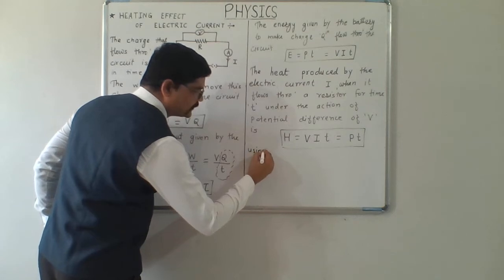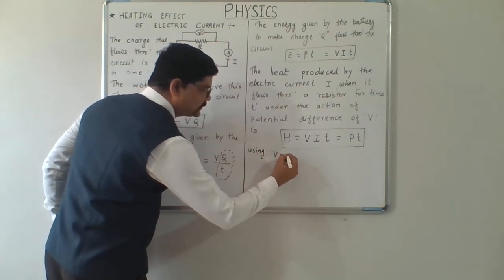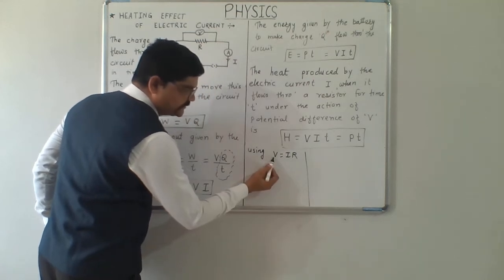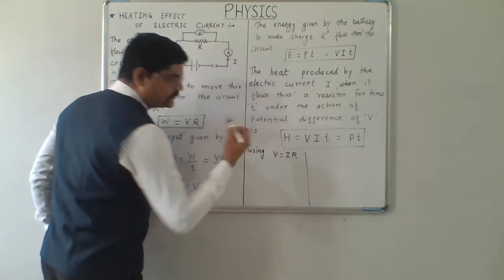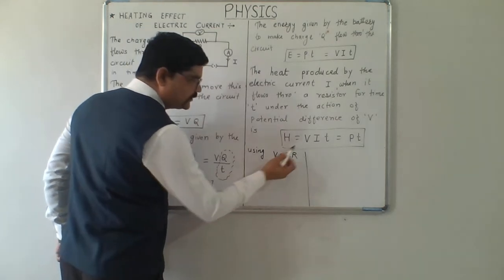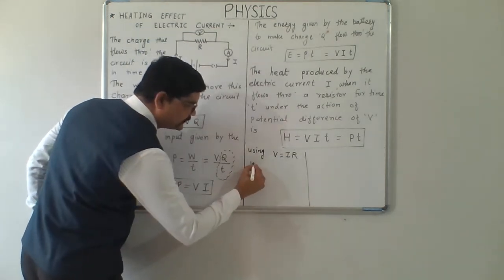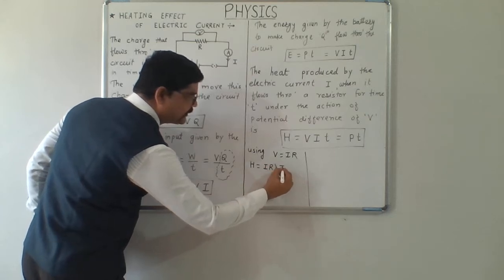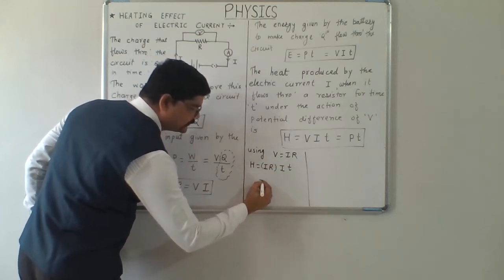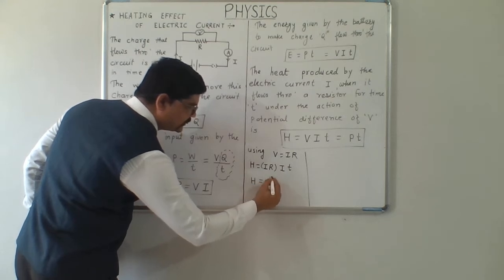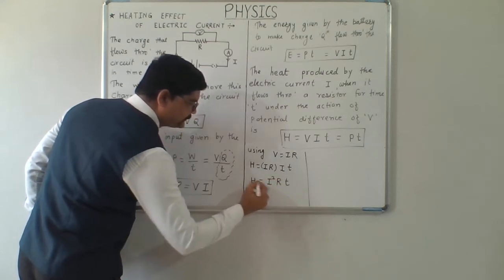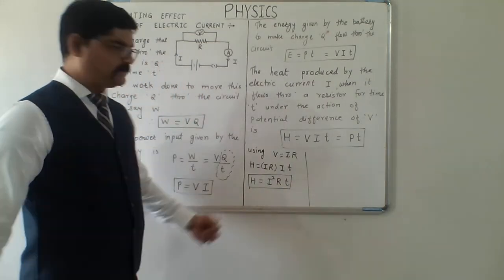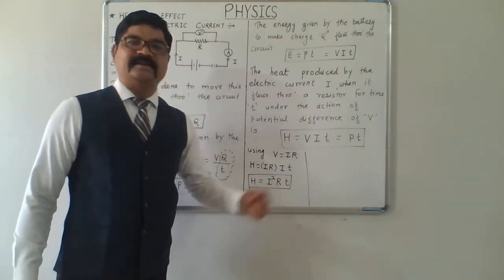Using V equals I into R, voltage is equal to electric current into resistance, and substituting this here, we get H equals I into R multiplied by I into t. That is H equals I square R t. This is another formula of heat produced by the electric current in the resistor.